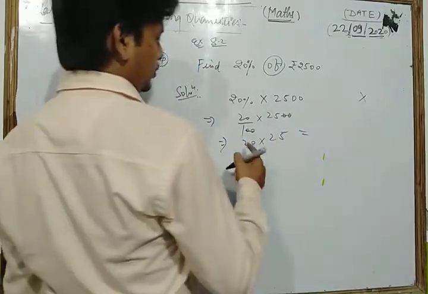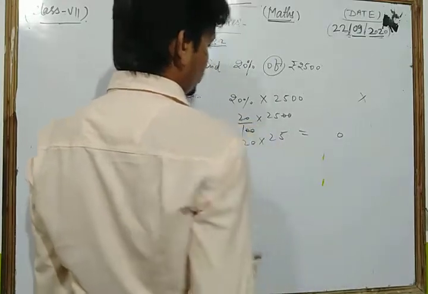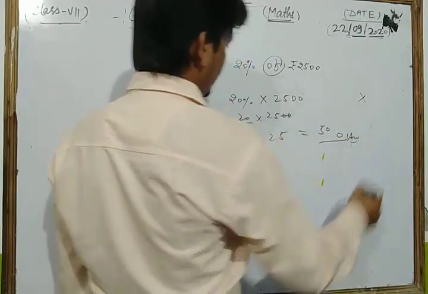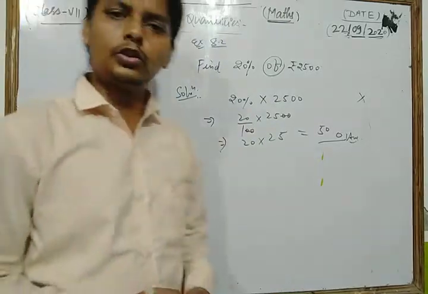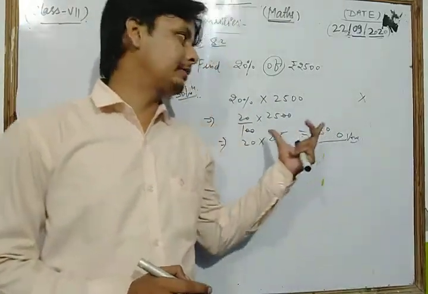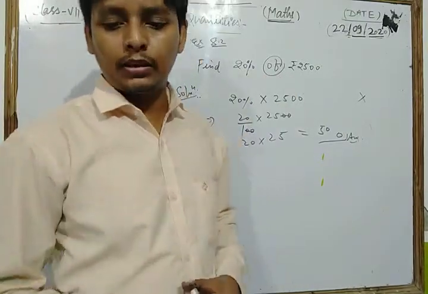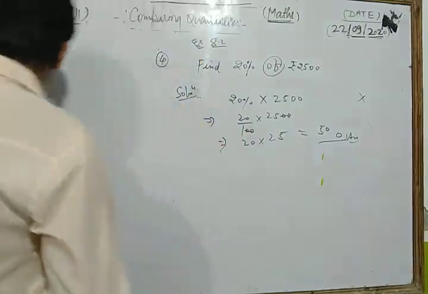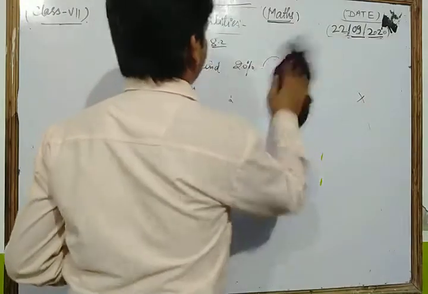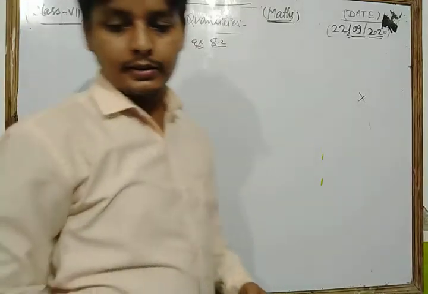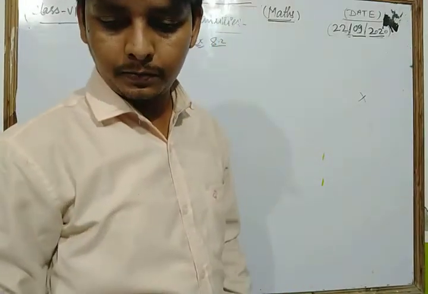Thus we get 20 into 25, which is 500. So the required answer is 500. So this is the concept to solve that type of question. The general concept of "of" is just multiply. Now we take another question of this exercise.